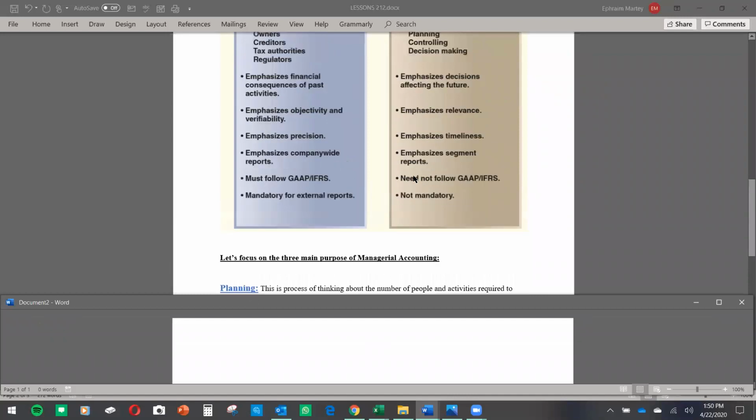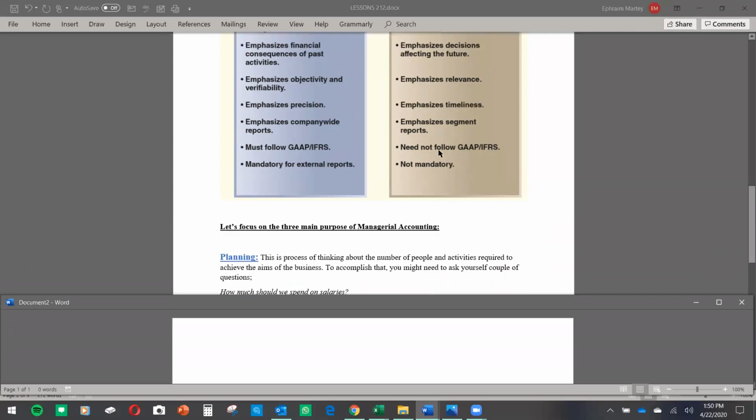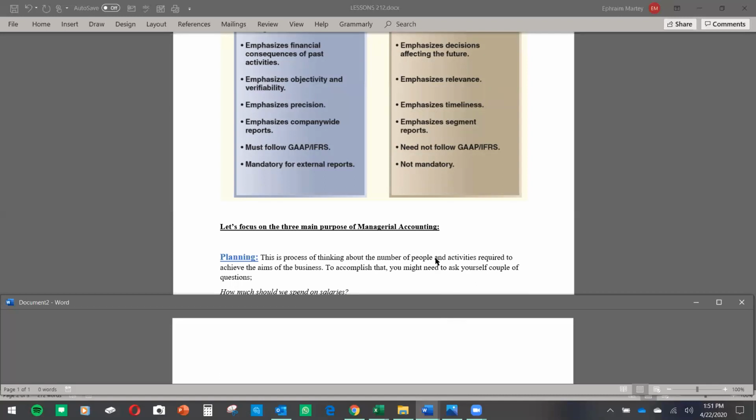Now, let's see. We talked about the purpose of managerial accounting, that is planning, controlling, and making decisions. Okay, I want to dwell on these three things as the basis of you getting what managerial accounting really is. So I'm going to focus on these three things. With planning, one, planning, and I have made my note here, this is a process of thinking about the number of people and activities required to achieve the aims of the business.